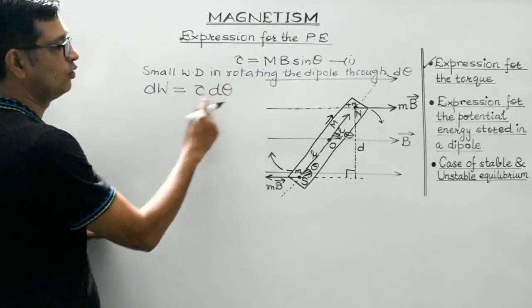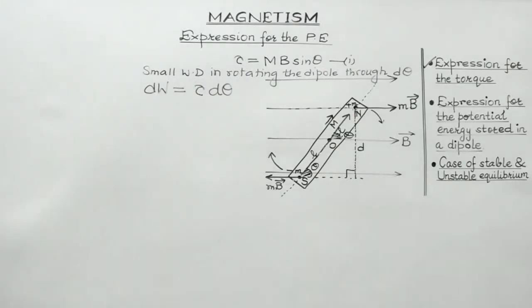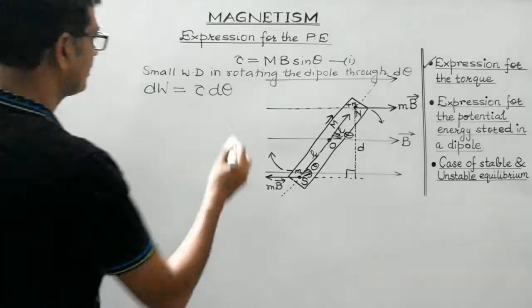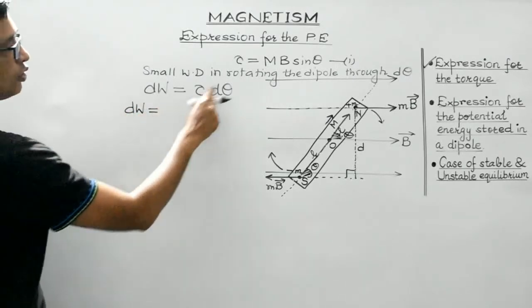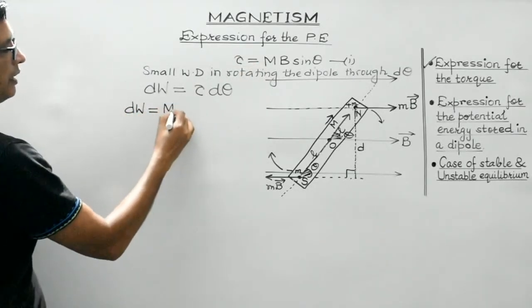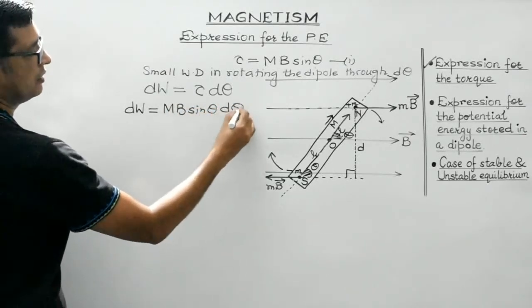D theta is the angular displacement and this is torque, isn't it? So let's substitute the value over here. It would be equal to tau, which is mB sin theta d theta.